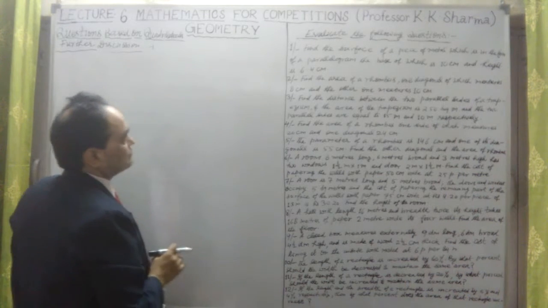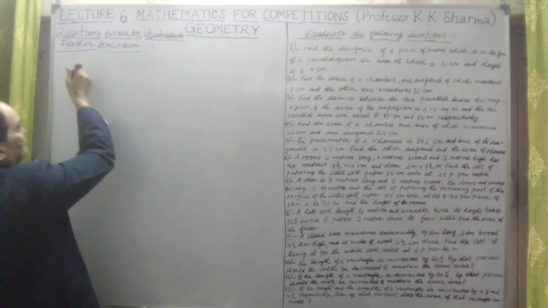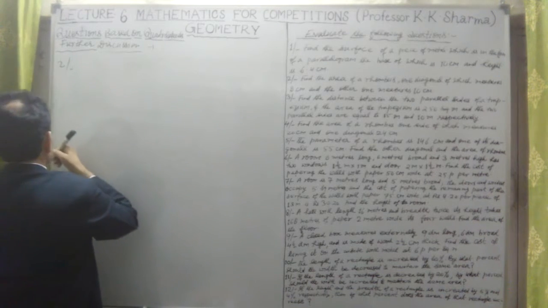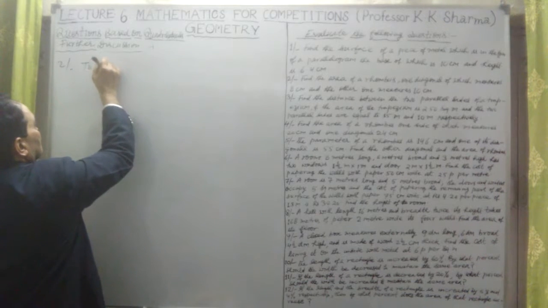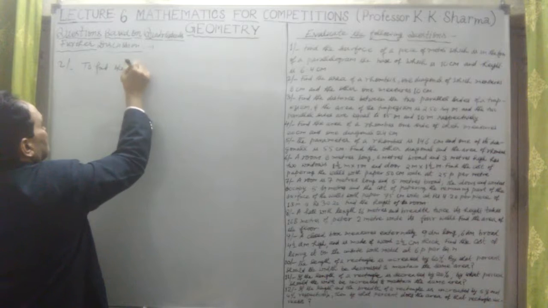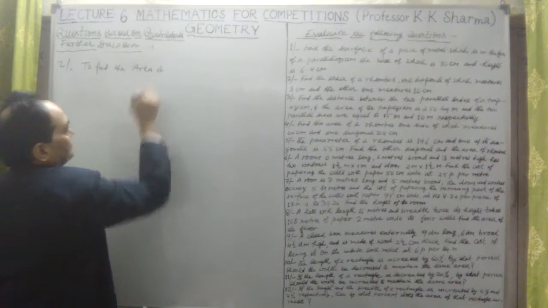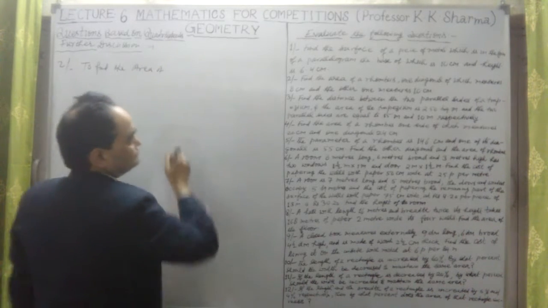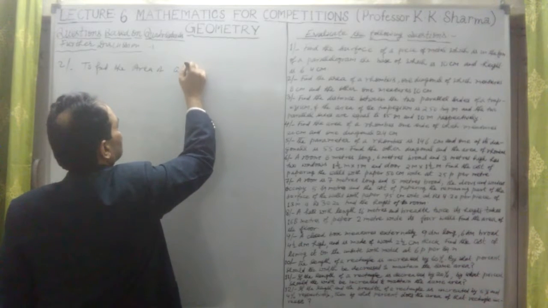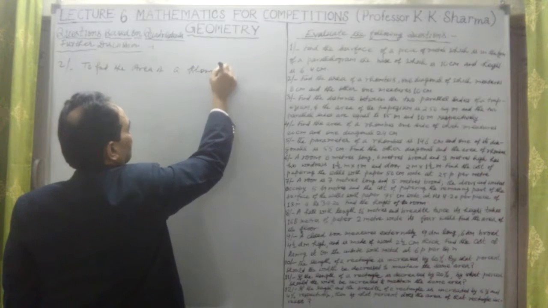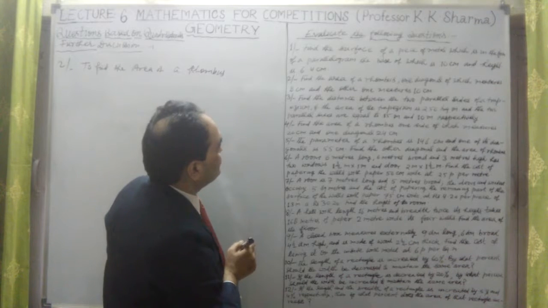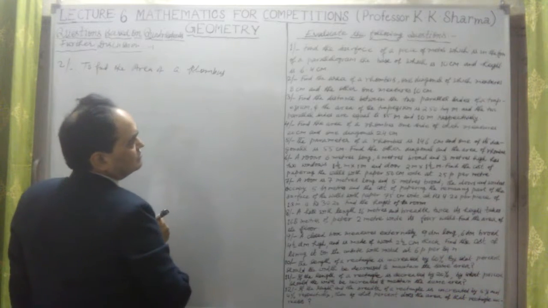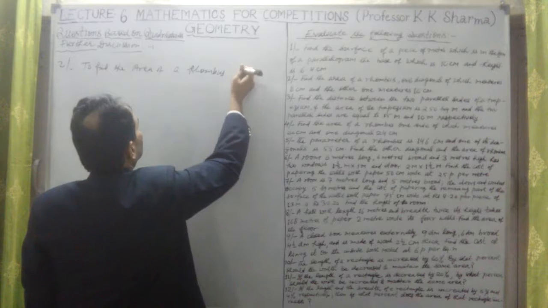Next question, second one. Question second says, find the area of a rhombus, one diagonal of which measures 8 centimeter and the other one measures 10 centimeter.